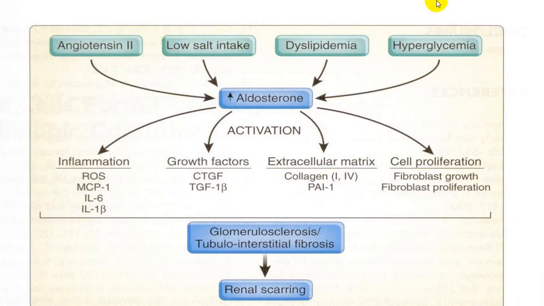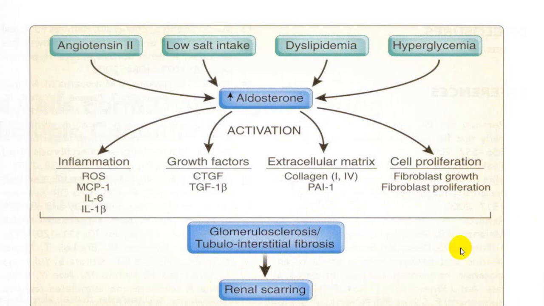Aldosterone produces those deleterious effects through different mediators. These are inflammatory mediators, growth factors, extracellular material, collagen, and PAI-1. It also produces cell proliferation through fibroblast growth and proliferation, which results in glomerulosclerosis, interstitial fibrosis, tubulointerstitial fibrosis, and scarring of the kidney.